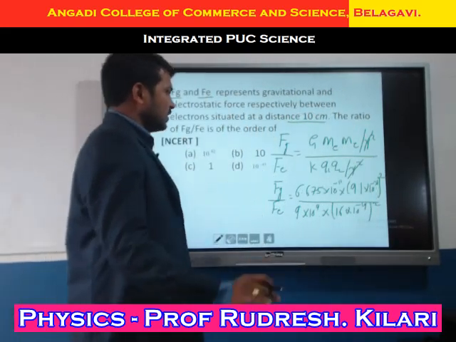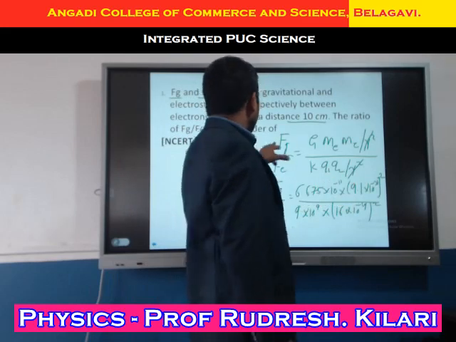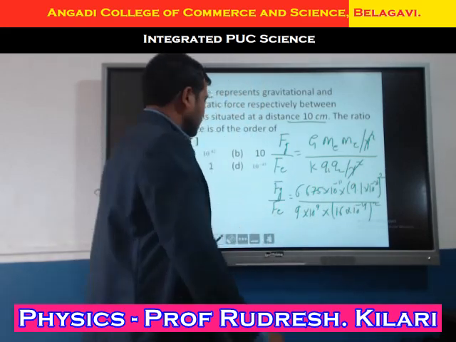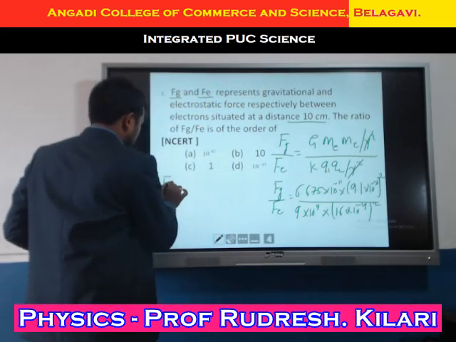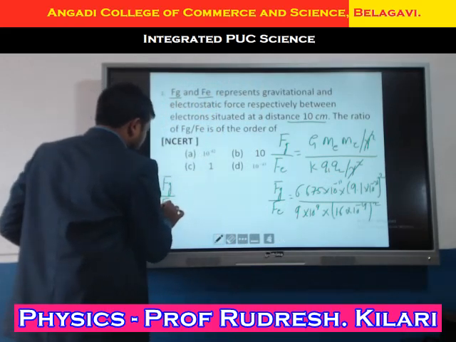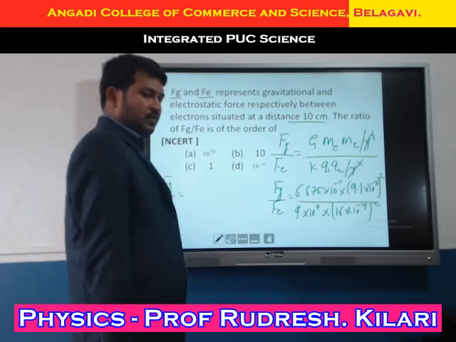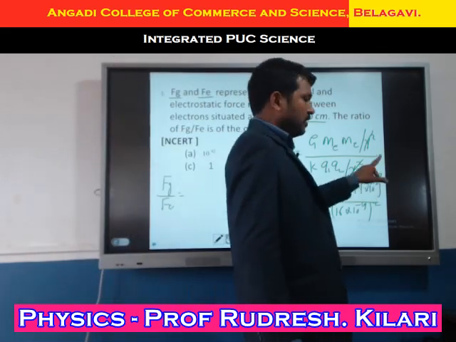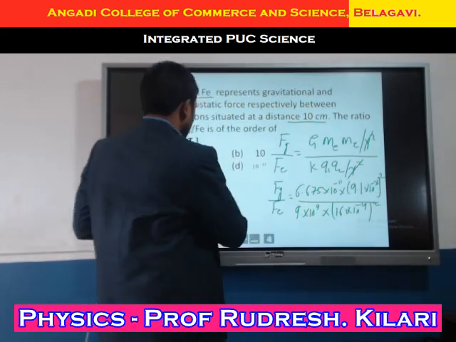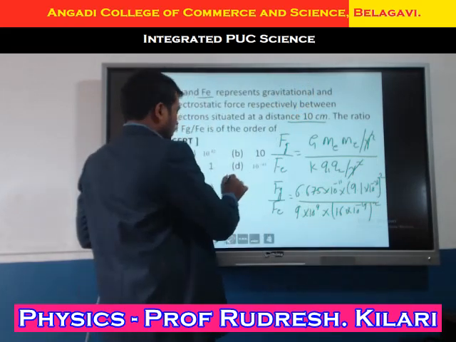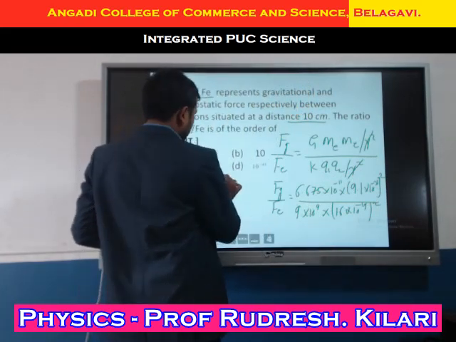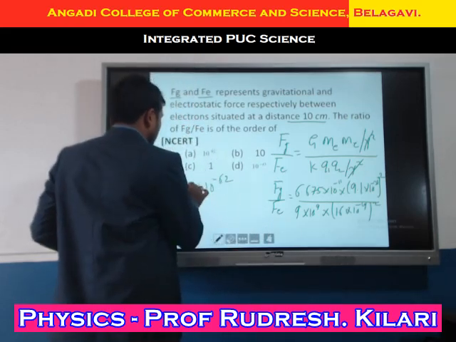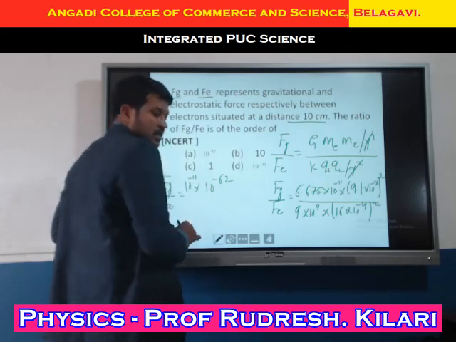Okay students, just to simplify the powers, Fg divided by Fe equals, what is the power here? 31 squared gives 10 to the power of minus 62. Again, what is left here? 10 to the power of minus 11.